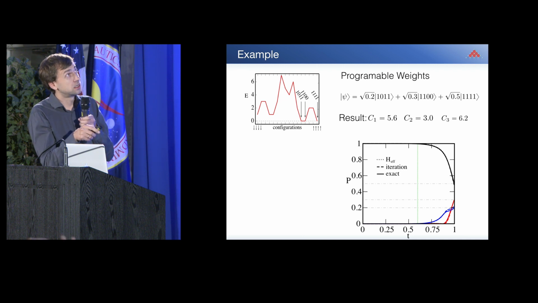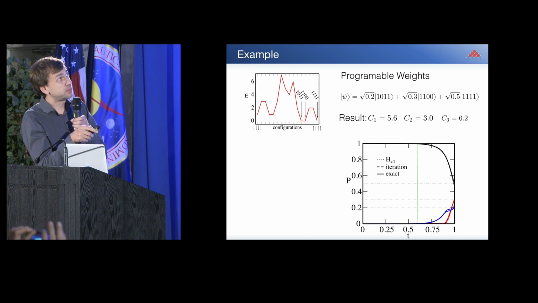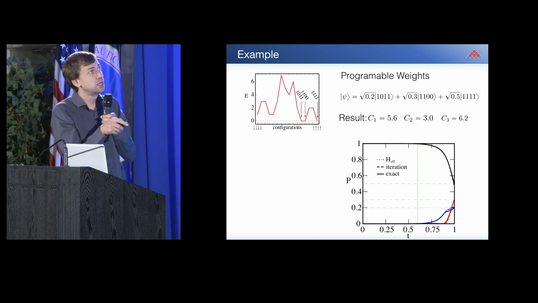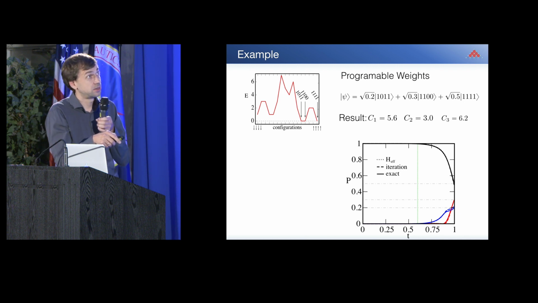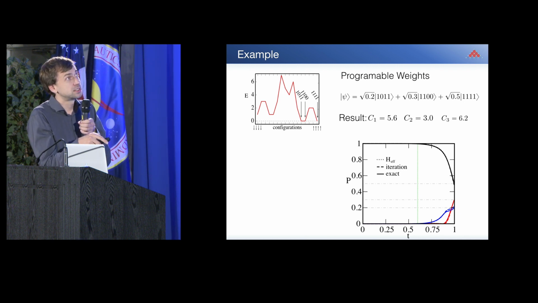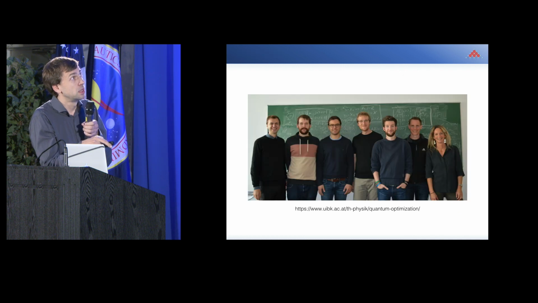And now what makes it programmable is we can also take completely different numbers. Let's say I want 20% this one, 30% this one, 50% this one. I get different numbers, and here as a result I get these final probabilities that I wanted, and we've shown that this is ergodic, at least for the system sizes that we could look at.